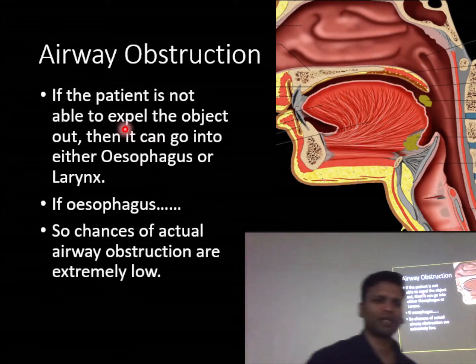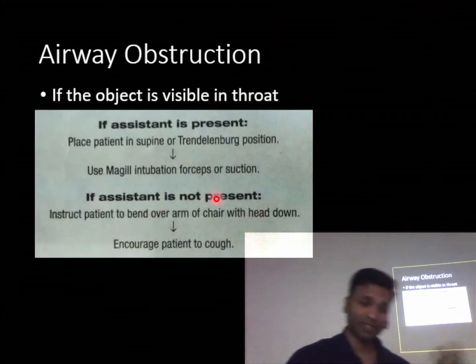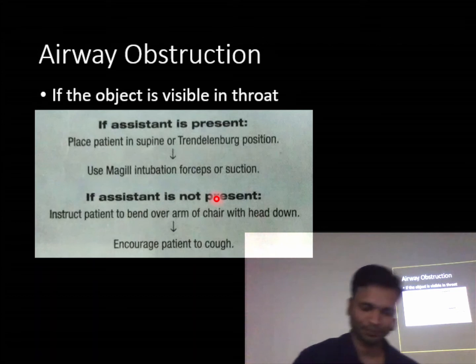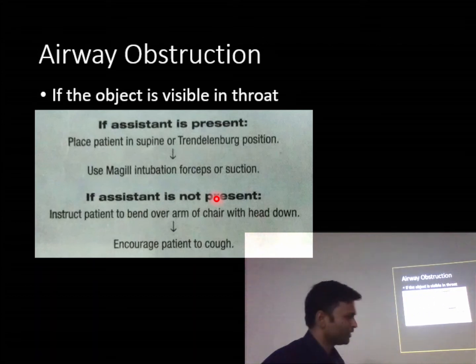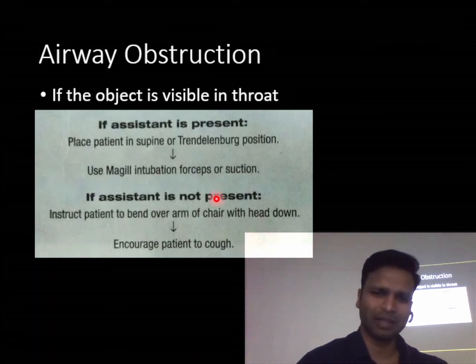As I told you, if the object goes into the esophagus, it will come out. If it goes into the throat, the chances are less, but sometimes it goes in. Okay. If it does, it will usually go into the right bronchiole. I'll show you the images.